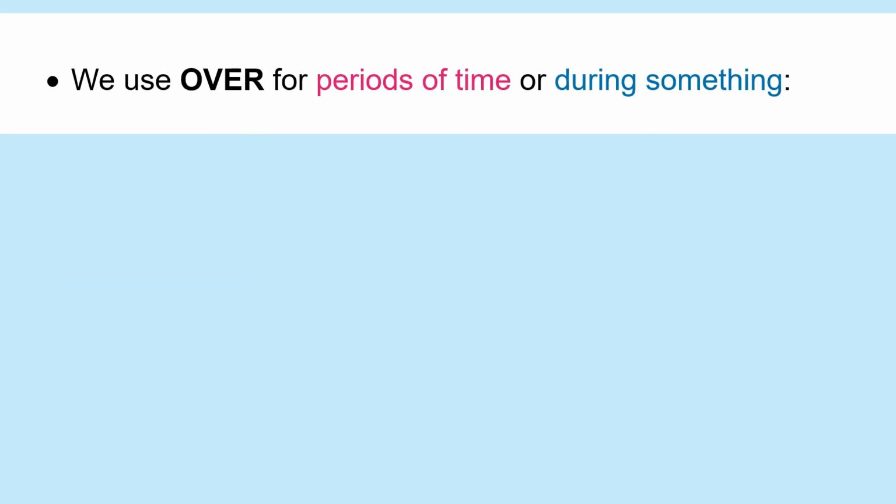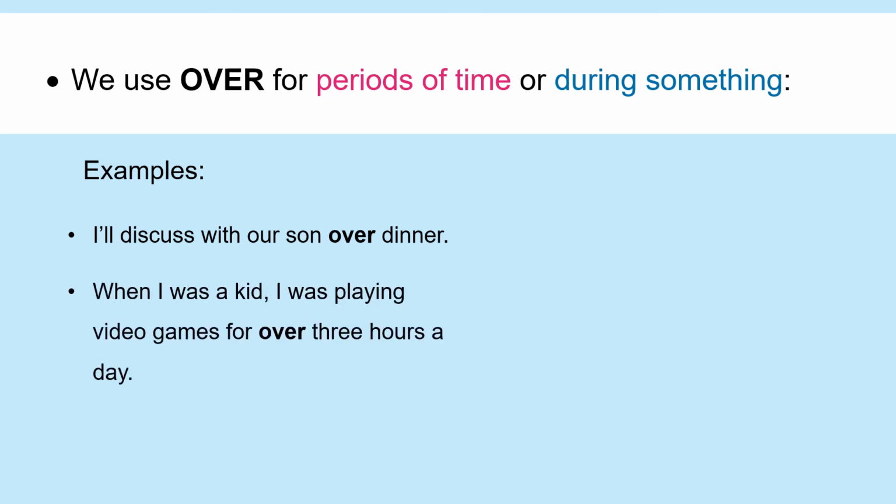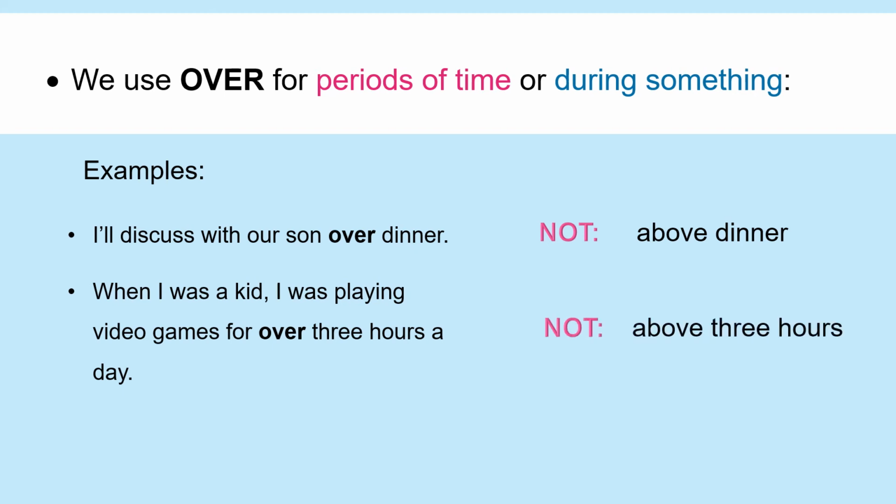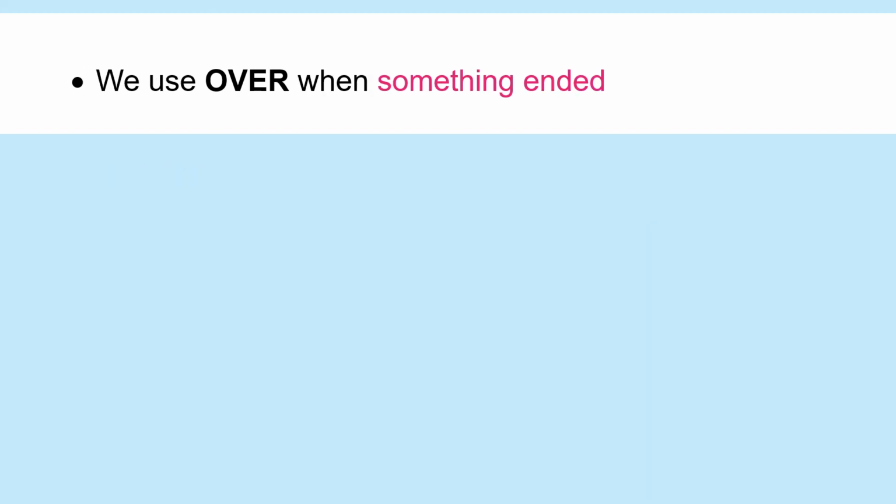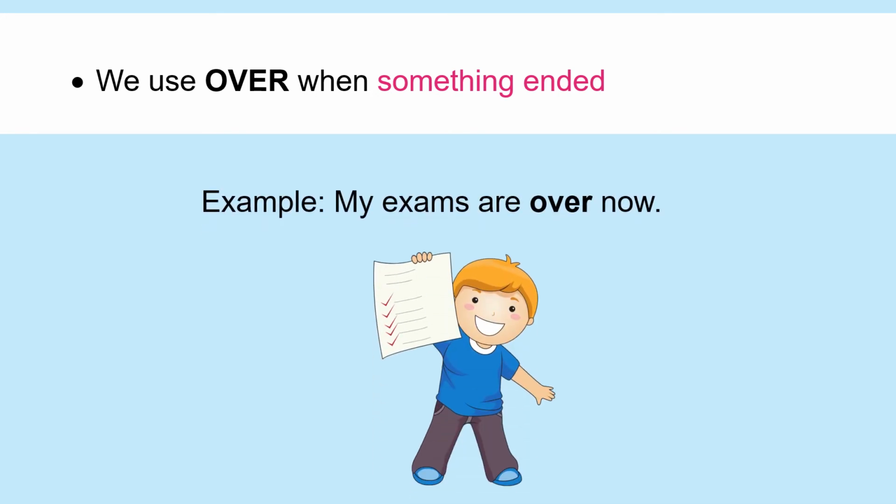We use over for periods of time or during something. I'll discuss with our son over dinner. When I was a kid, I was playing video games for over 3 hours a day. Not above. We use over when something ended. My exams are over now.